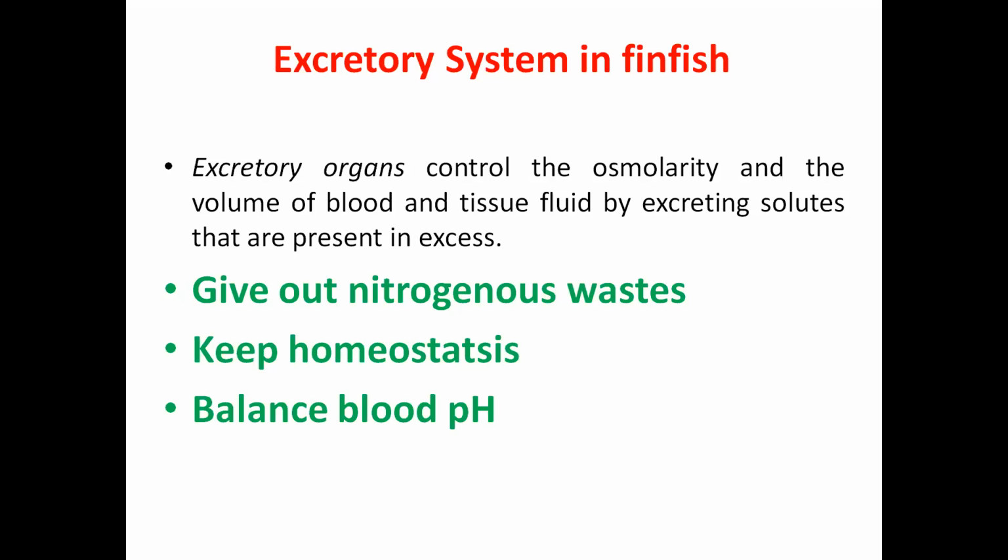Okay, so a constant pH of the blood or the pH of the other body fluid is very vital in determining the smooth maintenance of the organism. Okay, so the excretory system basically removes the nitrogenous waste. By means of this, it keeps the homeostasis or maintains the osmolarity of the organism, and it also balances the blood and body fluid pH.